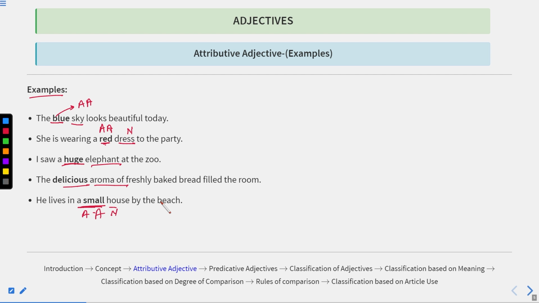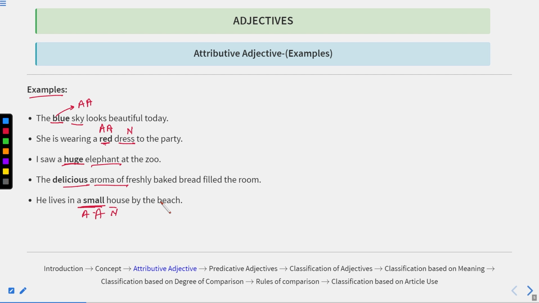Also, you can see that all these attributive adjectives are preceding the nouns they are modifying. Thus they are known as attributive adjectives. So any word, if it is qualifying a noun and it is used before the noun which it is modifying, that is known as an attributive adjective.